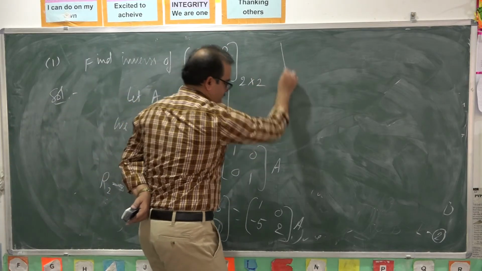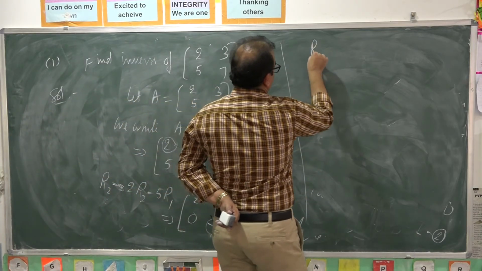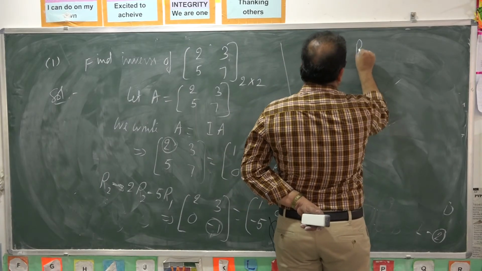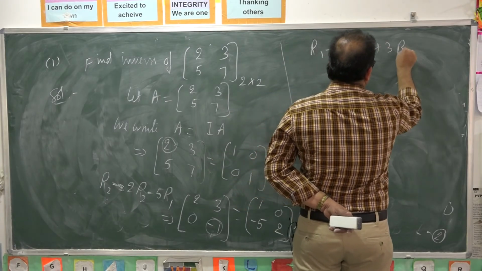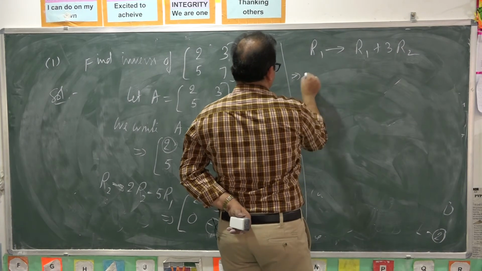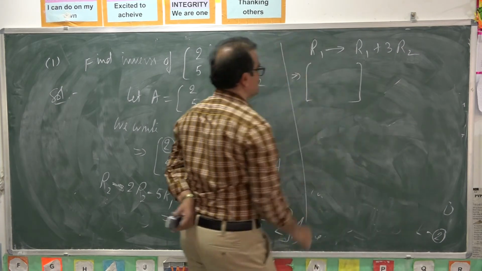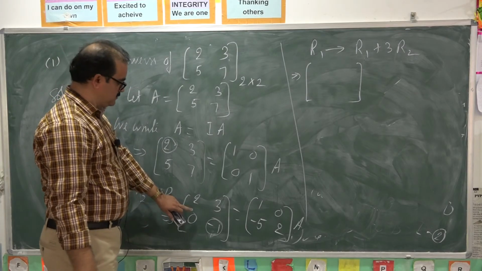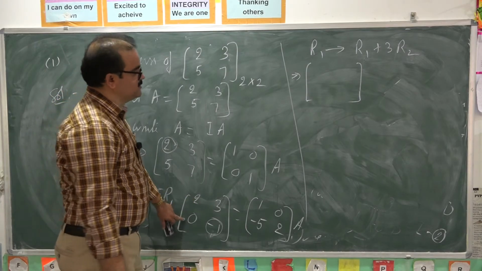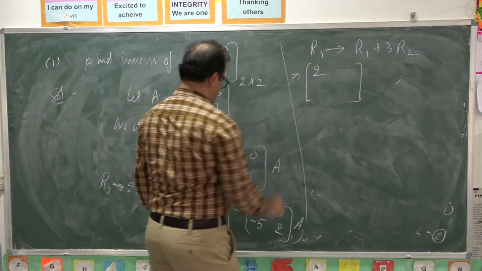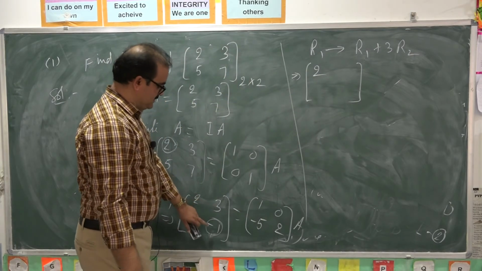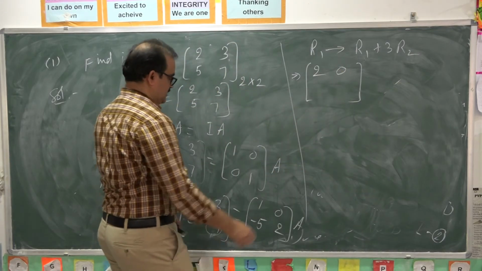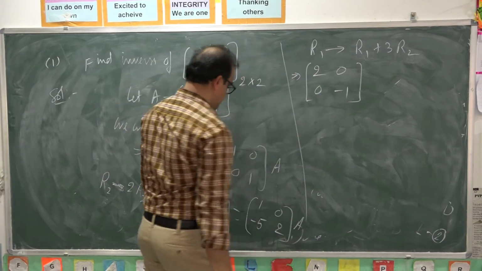So you write R1 is changed to R1 plus 3R2. 2 plus 3 into 0 is 2. 3 plus minus 1 into 3 is 0. Second row is not changed, 0 minus 1.